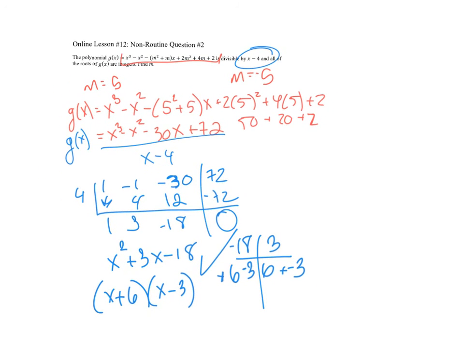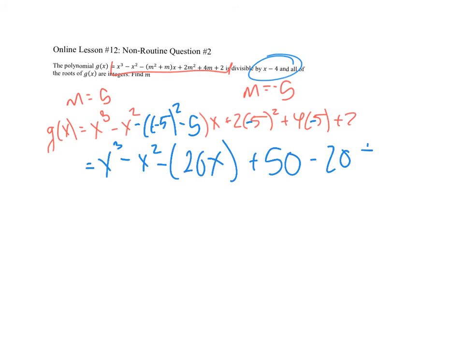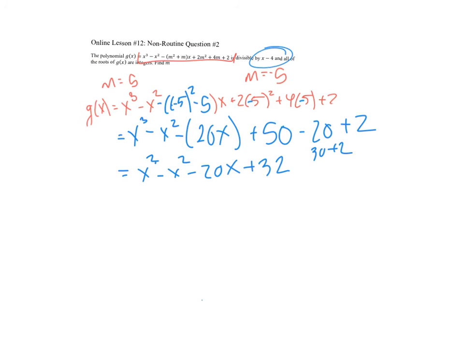Okay? So let me erase and come back. Okay, so I made all my 5's negative, and now we're going to simplify this math. Then we get x cubed minus x squared. We're going to get 25 minus 5, which is 20x. Negative 5 squared, still 25, times 2, that's still 50. Now that's minus 20, and that's plus 2. So here we have x cubed minus x squared minus 20x, and that's going to be 30 plus 2, so now it's plus 32. Oh, sorry, that should be a 3.